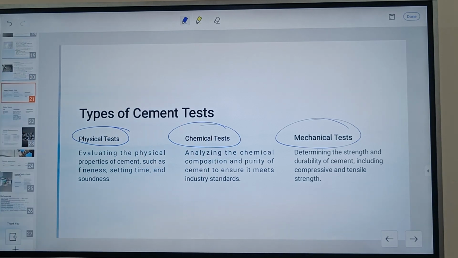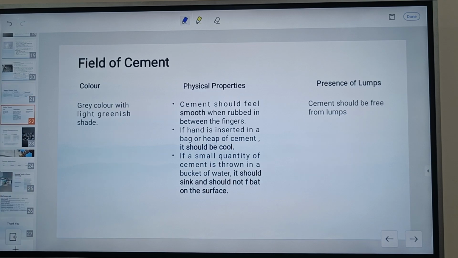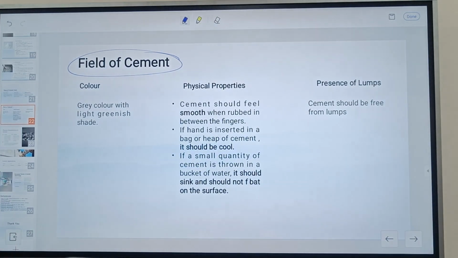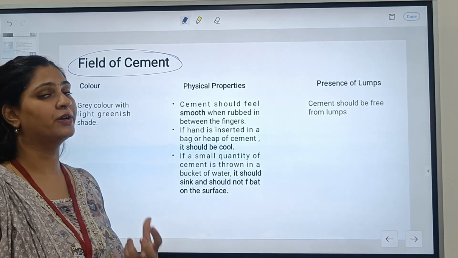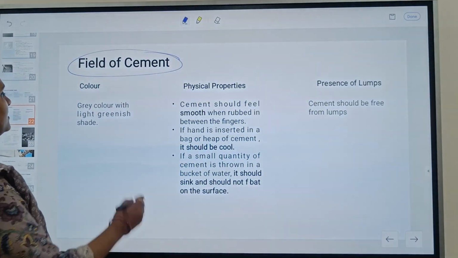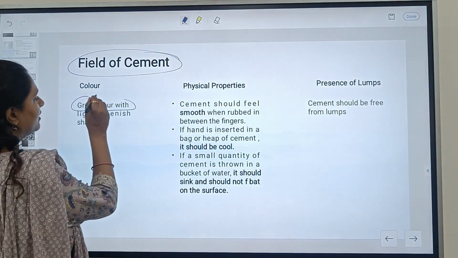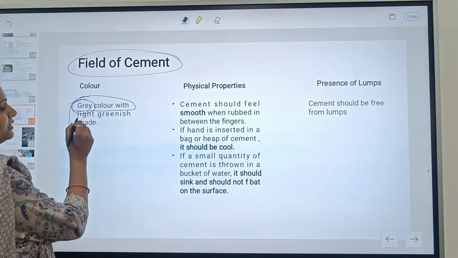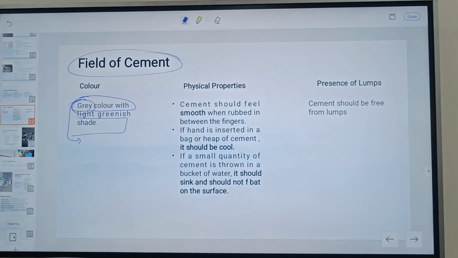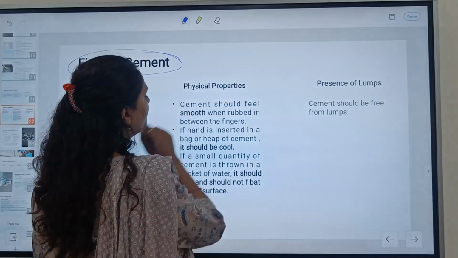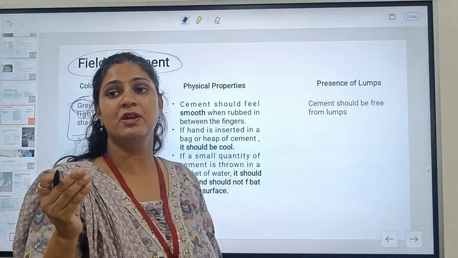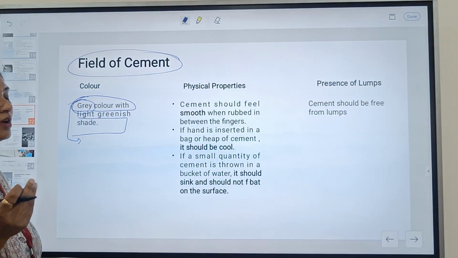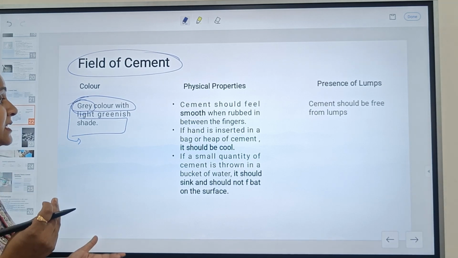Now, when we are talking about the physical test, we have to move forward to the field test of the cements. So in the field test, we first see what the color of the cement is. As we have discussed in the earlier slides, the color of cement is gray with a light greenish shade. The next one is the physical properties. It has to be very fine and very smooth. When we rub it with the hands, it feels very smooth.